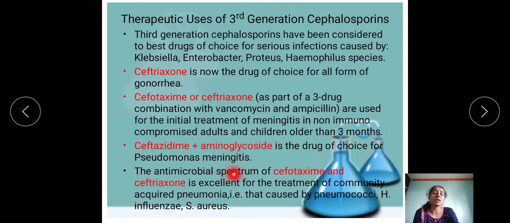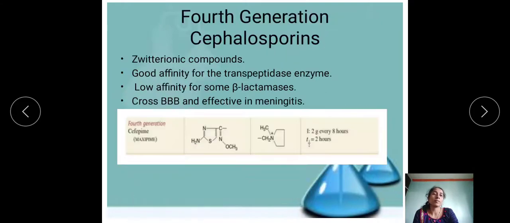And the last one is the antimicrobial spectrum of cefotaxime and ceftriaxone, which is excellent for the treatment of community acquired pneumonia caused by pneumococci, influenzae and Staphylococcus aureus.